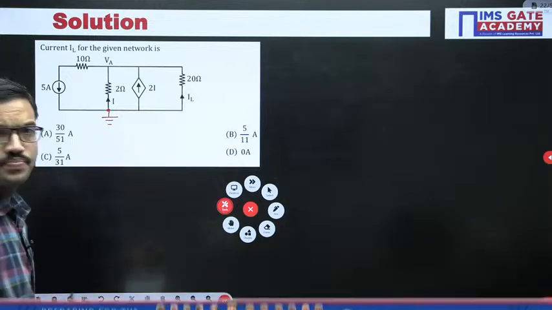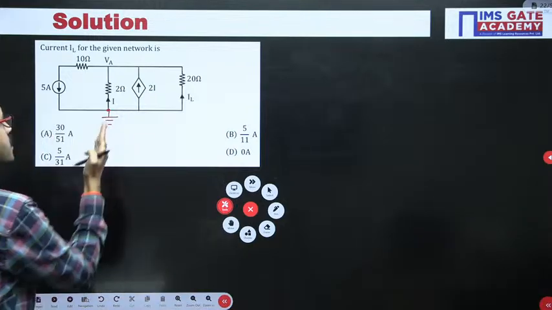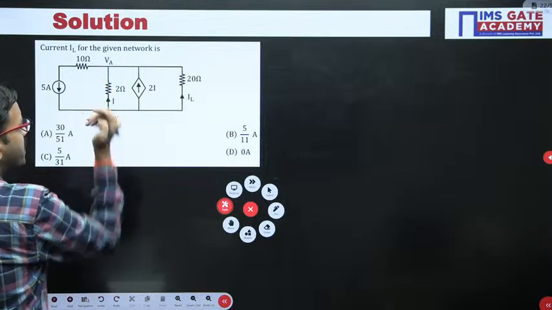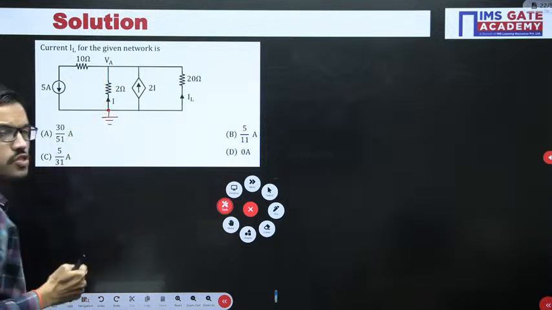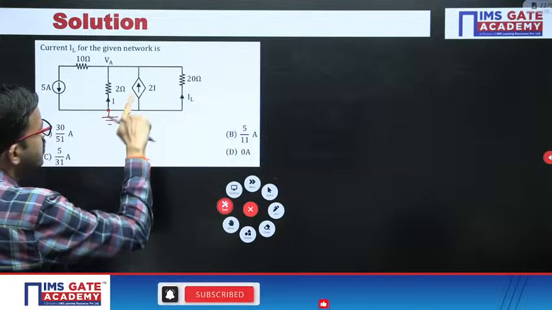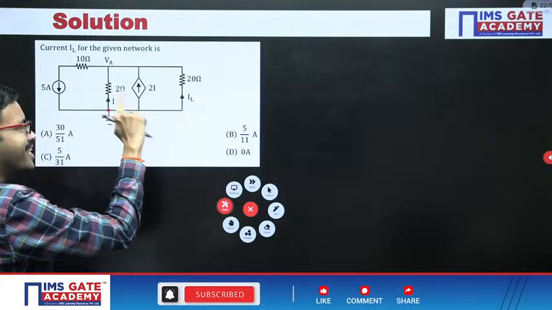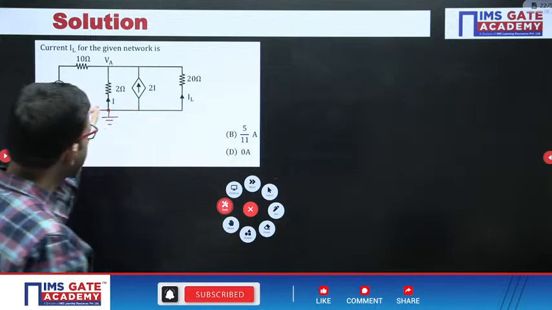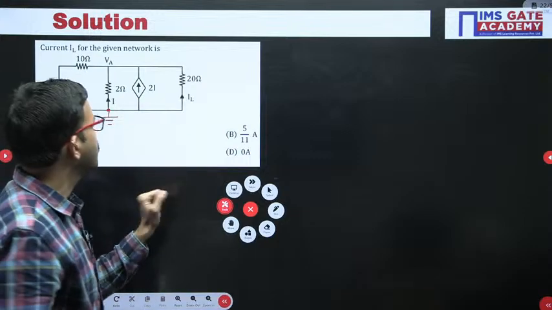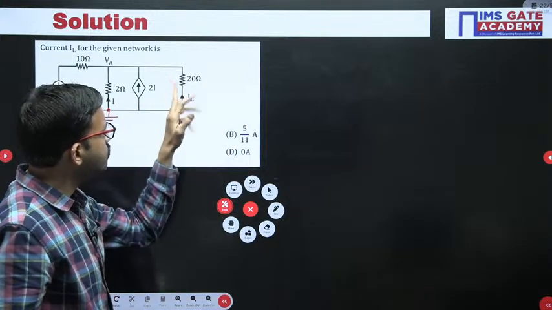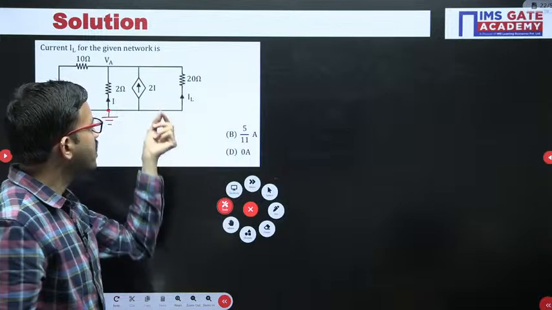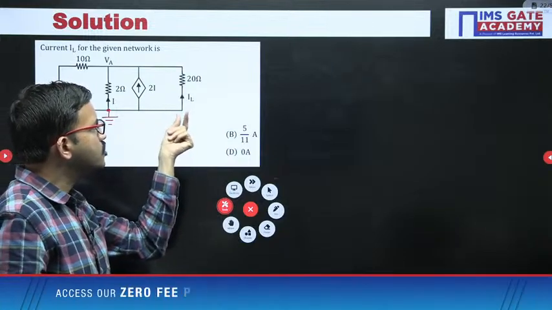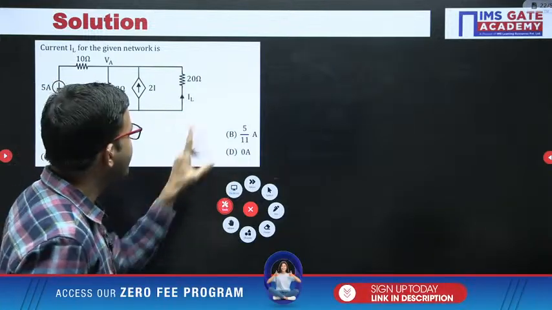After that, in this branch the current I is flowing according to this question. Here you have one current source, and that current source value depends on this current I. In this 20 ohm resistor we have to find the current, which is labeled IL in this question, and that IL value is what we have to calculate.